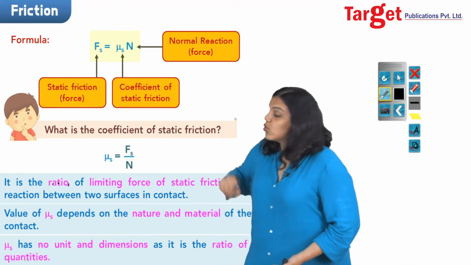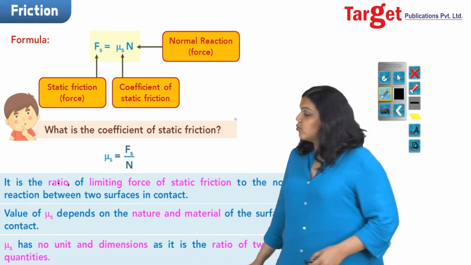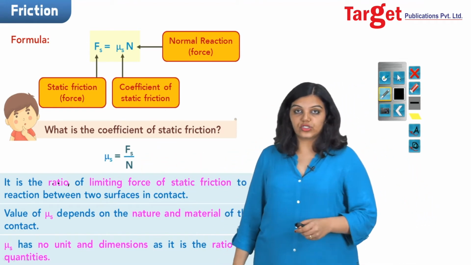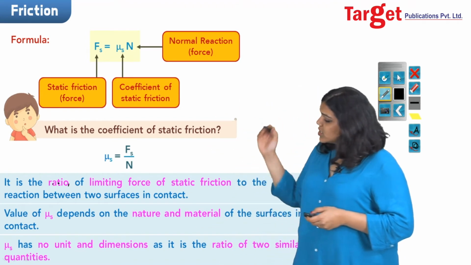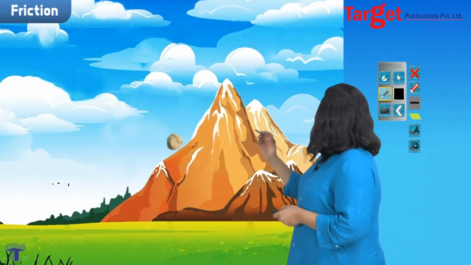The numerator is also a force, the denominator is also a force, and therefore there are no units to the coefficient of static friction. So this was all about static friction. Let's move on to kinetic friction.